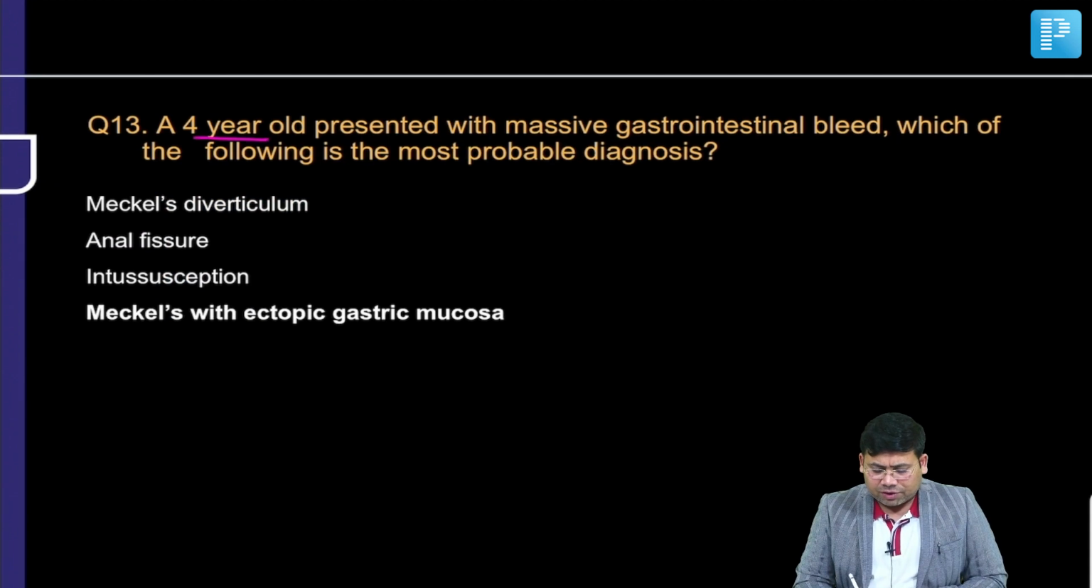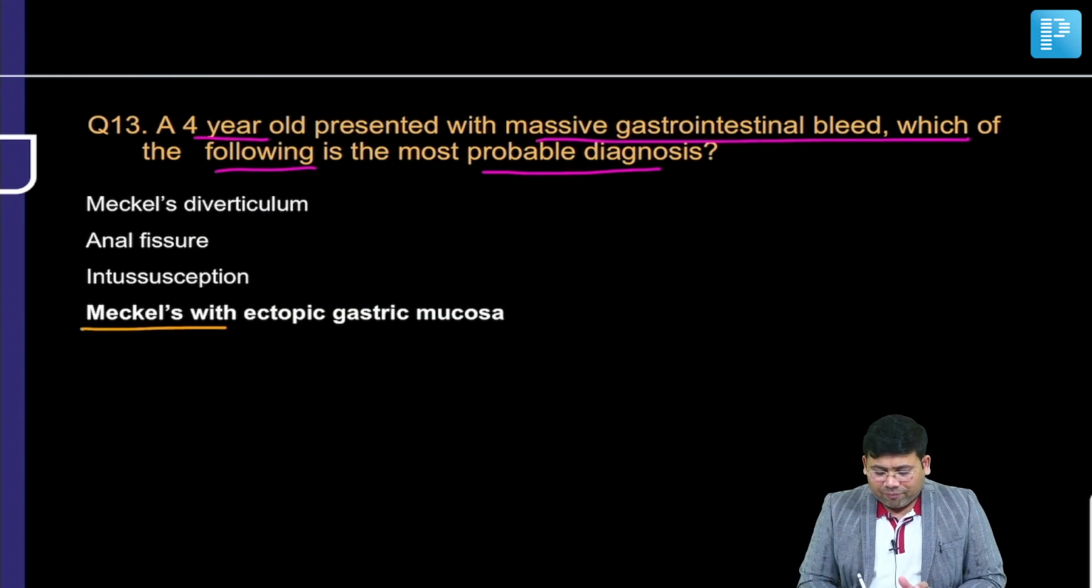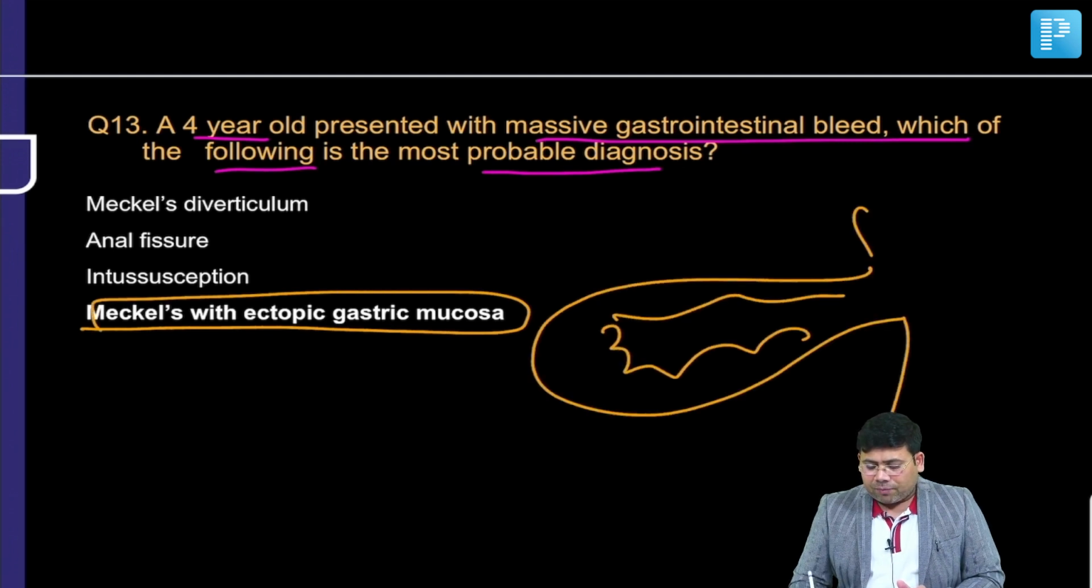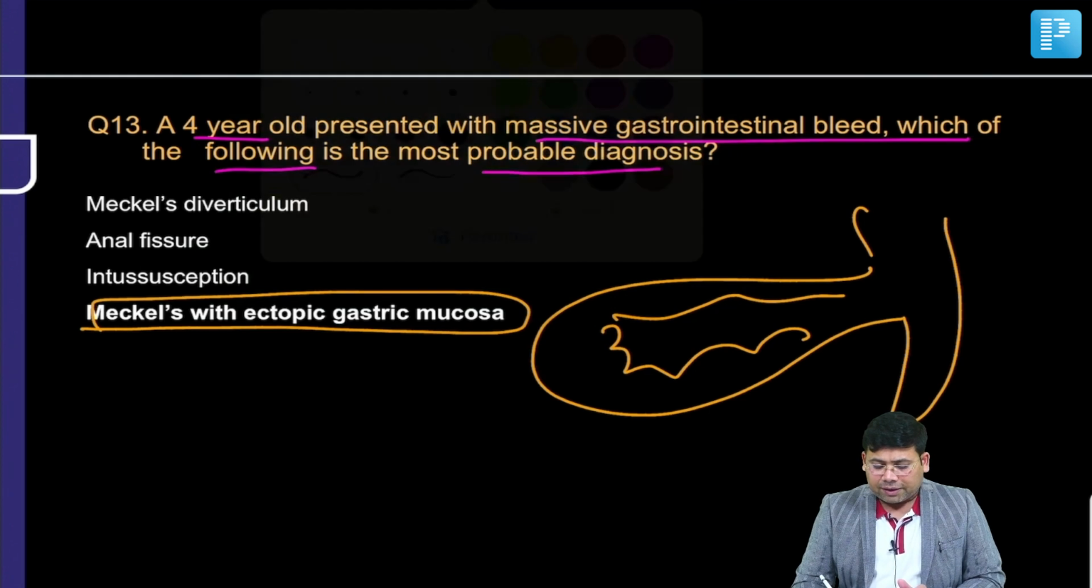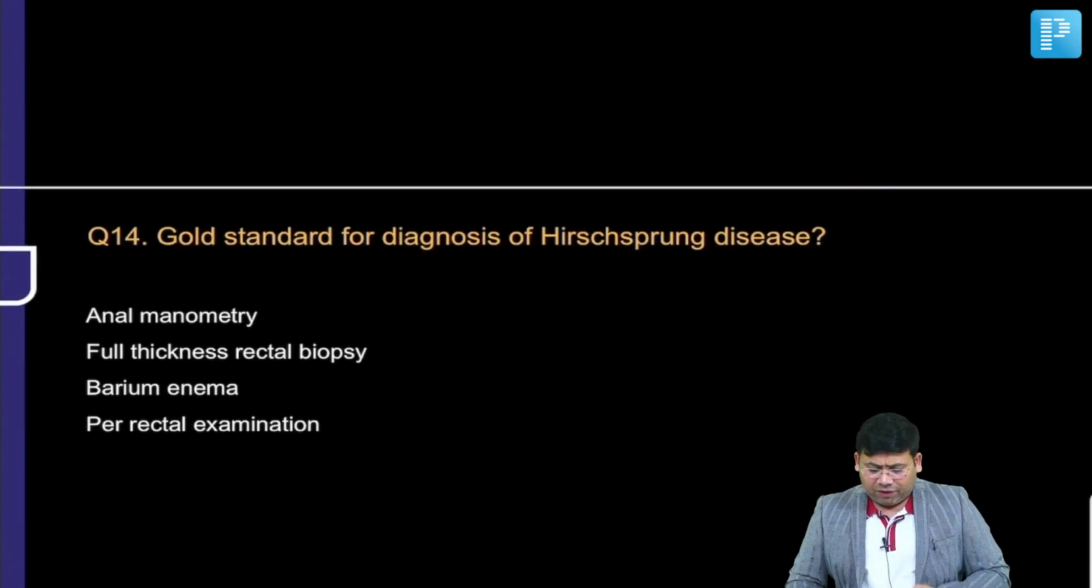Next is a very simple question. A 4-year-old presented with massive gastrointestinal bleed. Which of the following is the most probable diagnosis? The answer is, you know that the most common GI abnormality in the congenital category is Meckel's diverticulum. When you have an ectopic gastric mucosa, this gastric mucosa will be producing a lot of acid, and this acid is the reason which causes what? Ileal ulcer. So bleeding actually occurs here from the ileal ulcers. It is the ileal ulcers which are causing the bleeding, and this is very, very important.